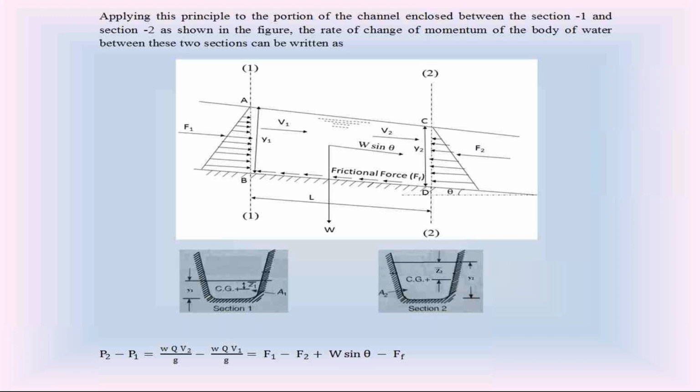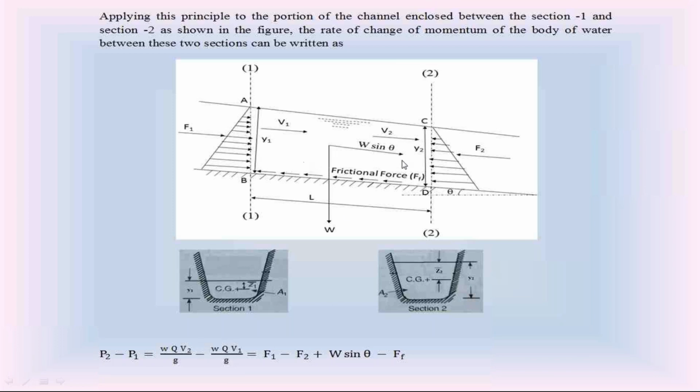According to Newton's second law, the rate of change of linear momentum is equal to the resultant of all forces acting on the body. What is the rate of change of linear momentum between section 2 and section 1? P2 minus P1. P2 is equal to WQ V2 by g. P1 is equal to WQ V1 by g.